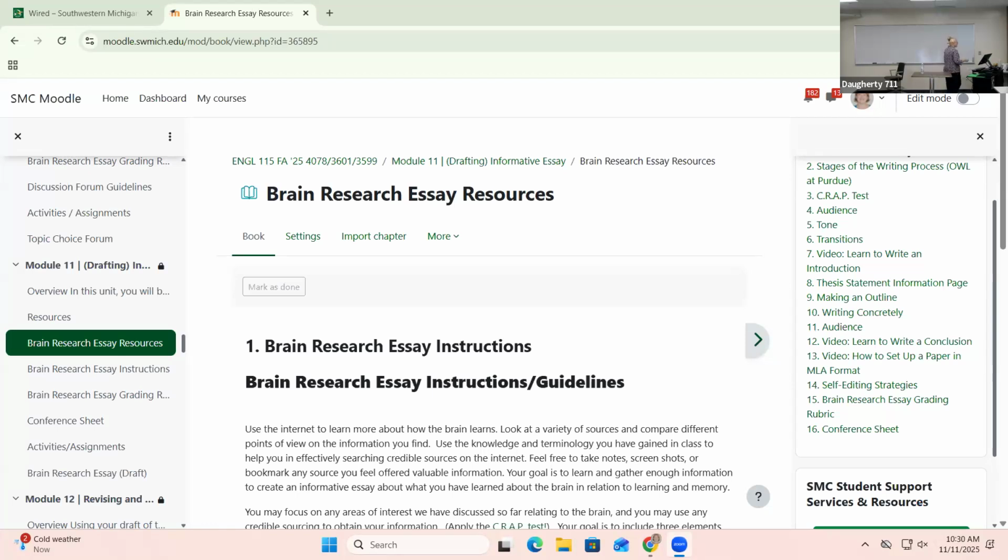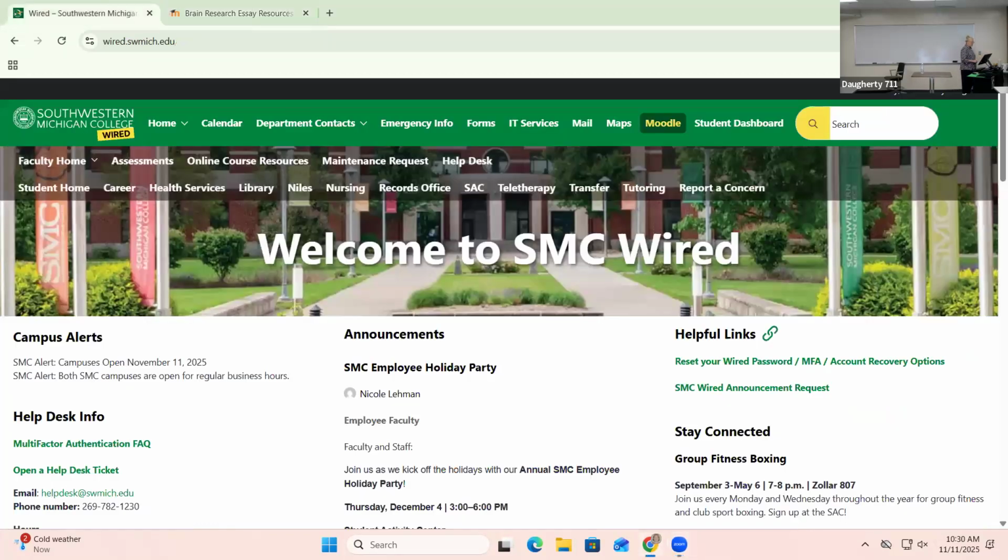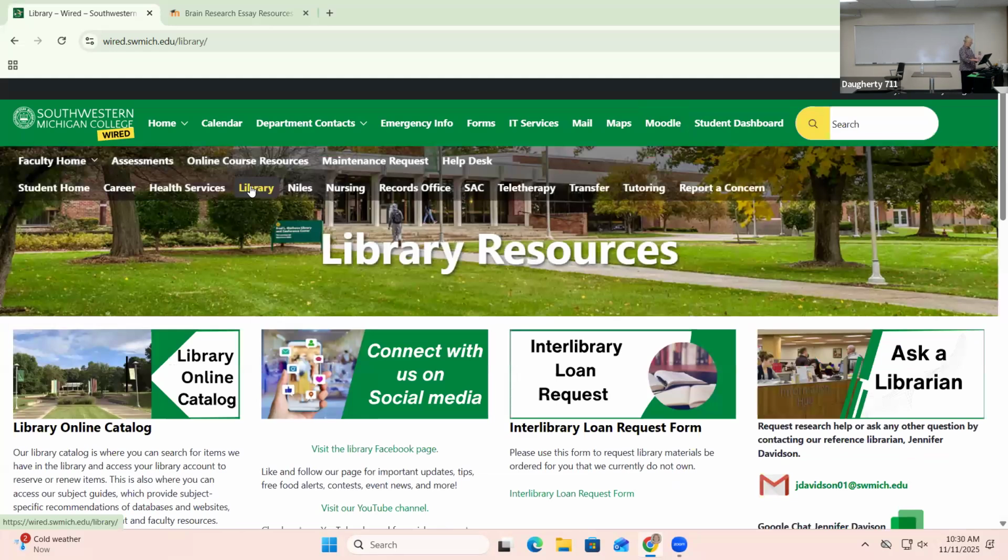Okay, so a great place for you to start is on our webpage in the library section and look at the databases. So here is the main Wired page. And where you would go is over here to the library tab. It's on that last row. Let me get my mouse out there. So it's right there. And when you click into library, there's all kinds of resources.